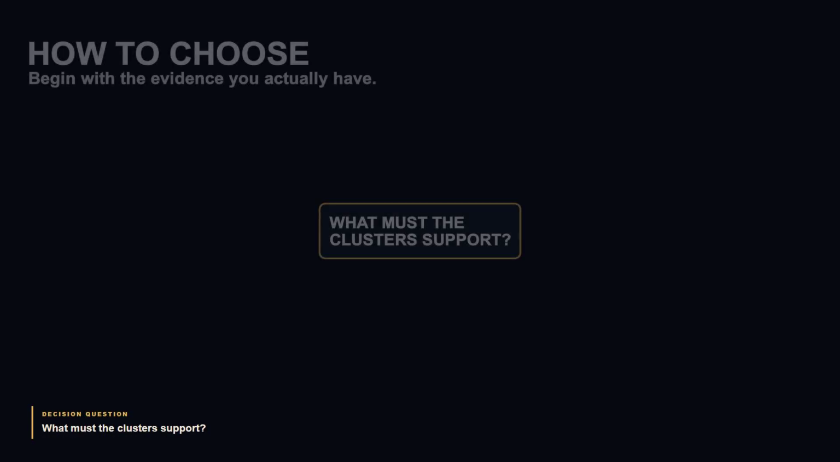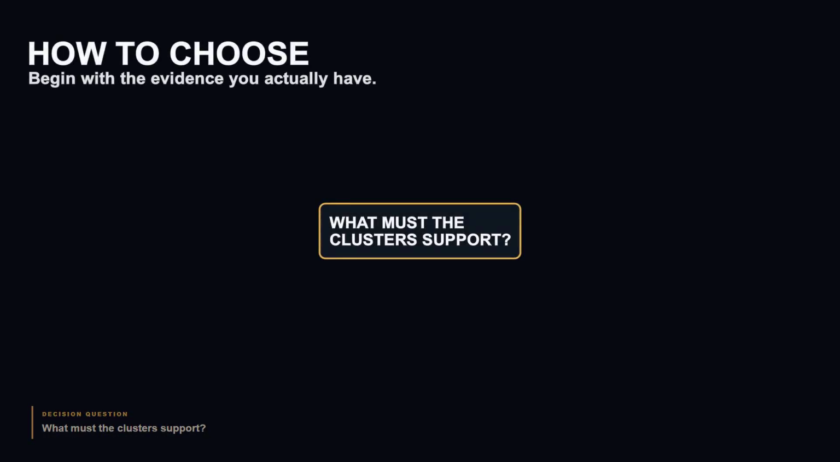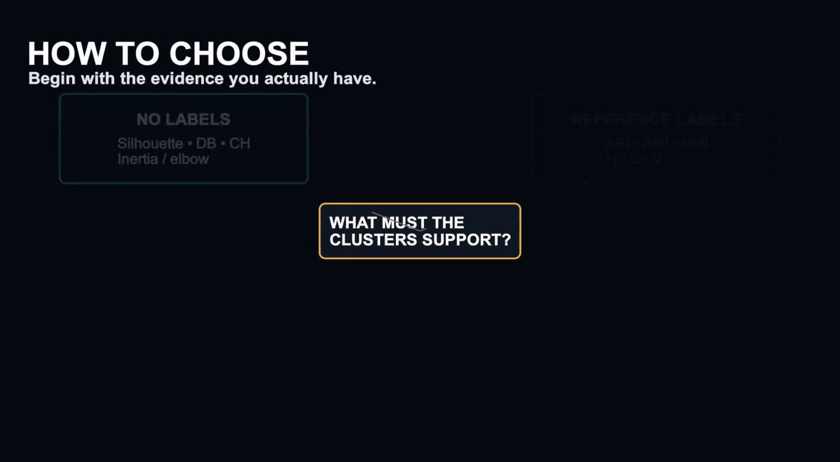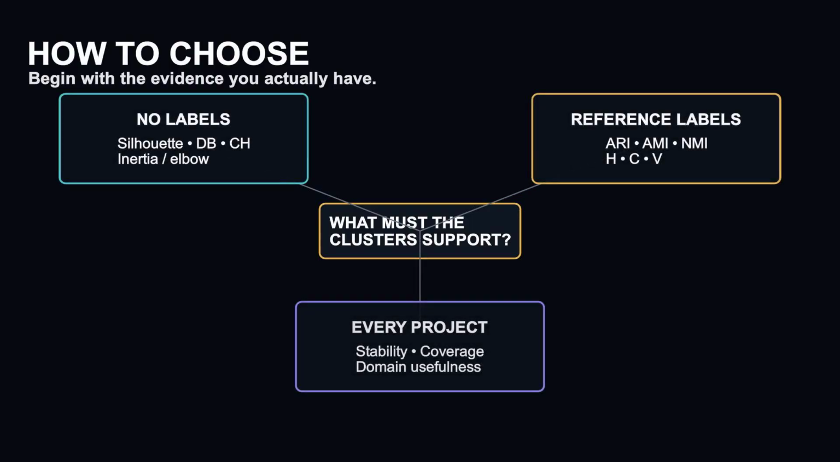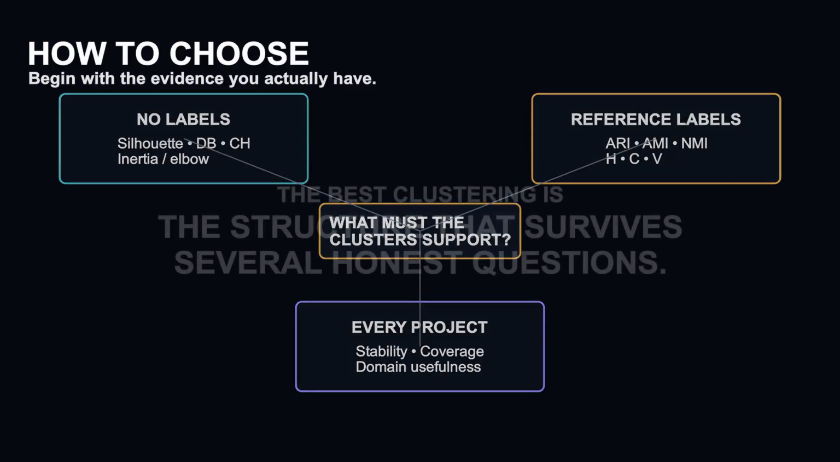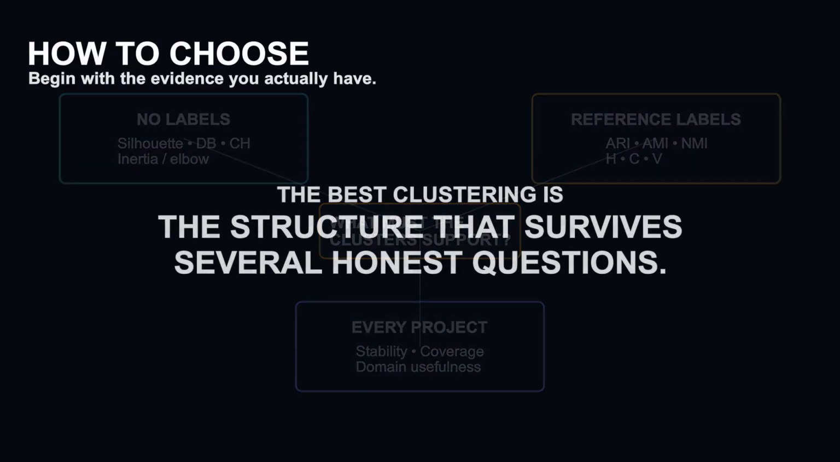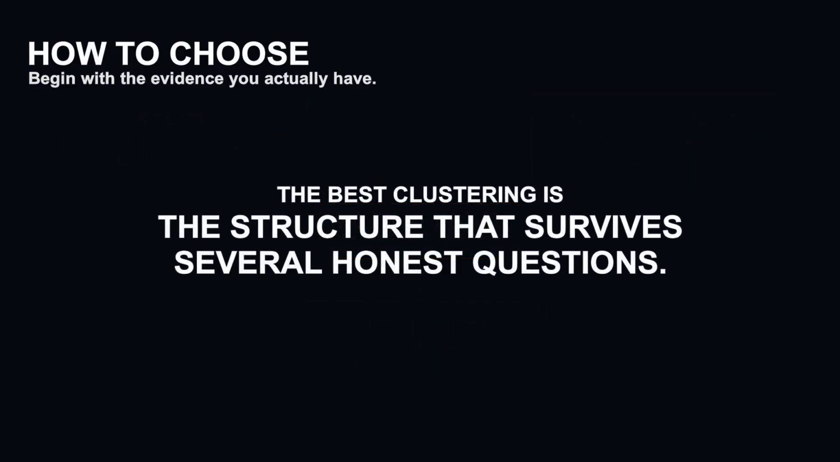So, which metric should you use? For centroid-based compactness and choosing among K values, start with inertia, silhouette, Davies-Bouldin, and Calinski-Harabasz. Then check whether their geometric assumptions fit. When trusted labels exist, use ARI or adjusted mutual information for chance-adjusted agreement, and homogeneity, completeness, and V-measure to diagnose oversplitting and overmerging. For every serious clustering project, test stability under realistic perturbations. For density methods, report noise and coverage explicitly. And for every method, finish with domain usefulness.